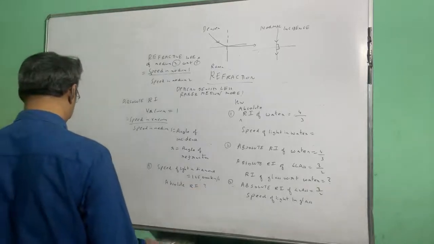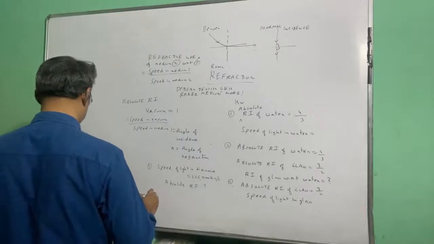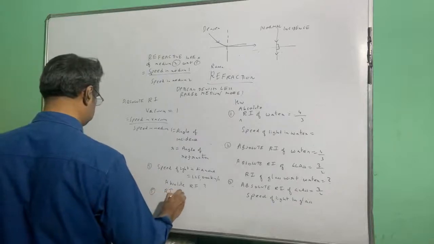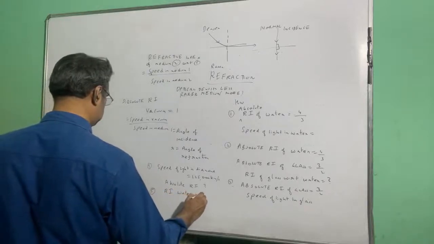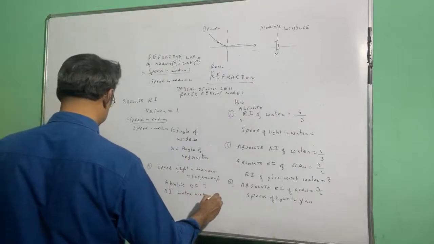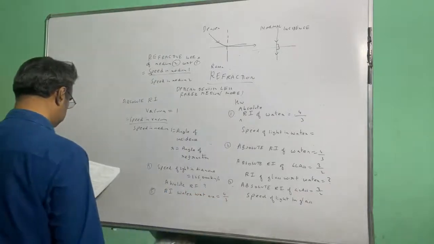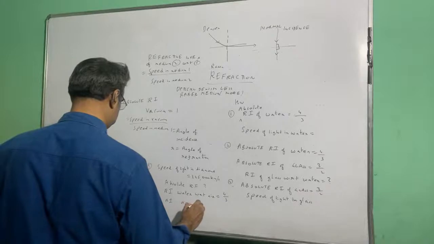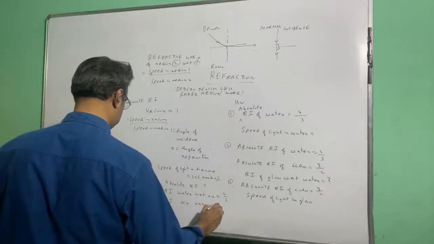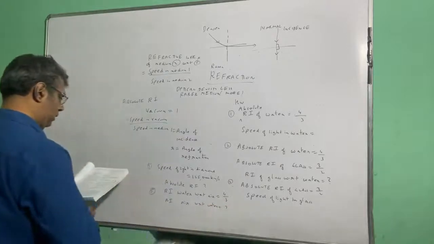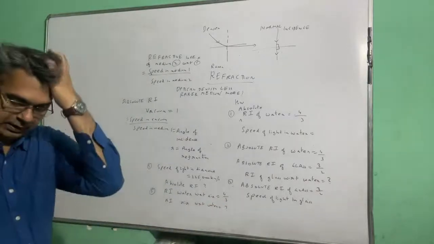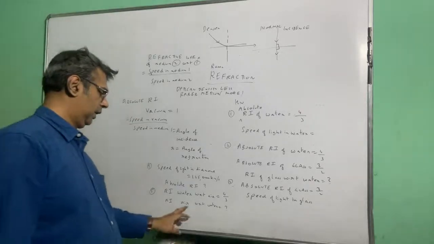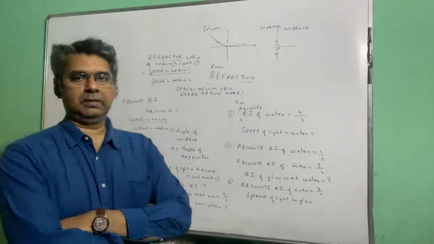What is the absolute refractive index? Question number 5. The refractive index of water with respect to air is 4/3. So what is the refractive index of air with respect to water? So these are the 5 homework questions.